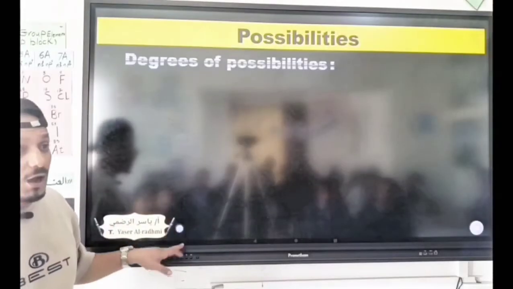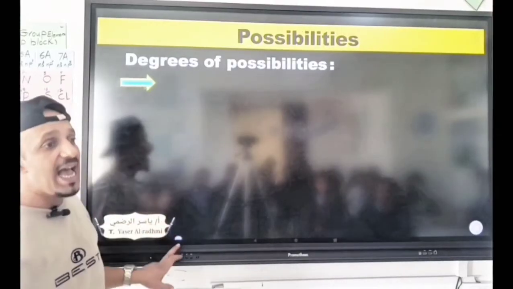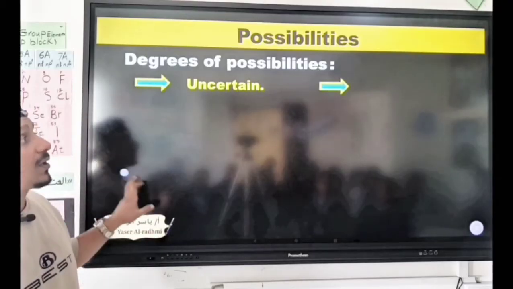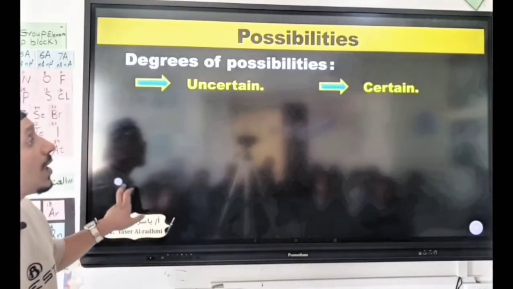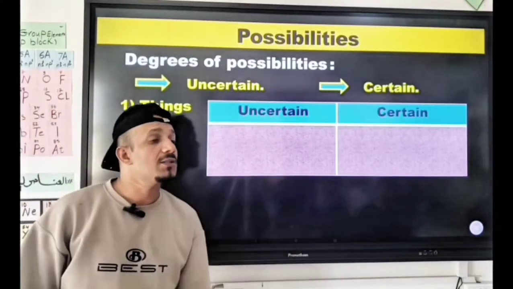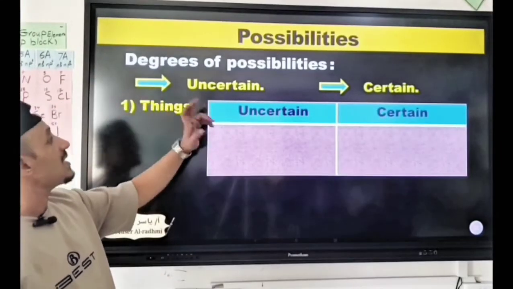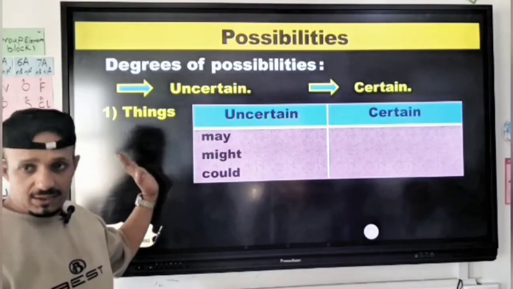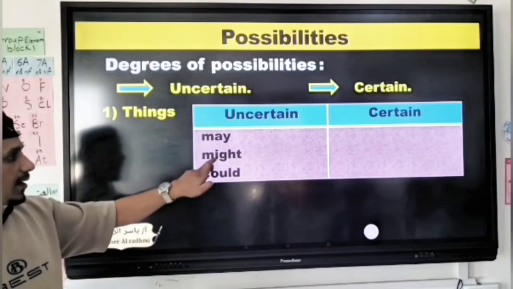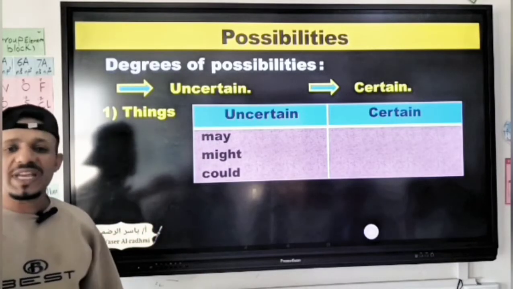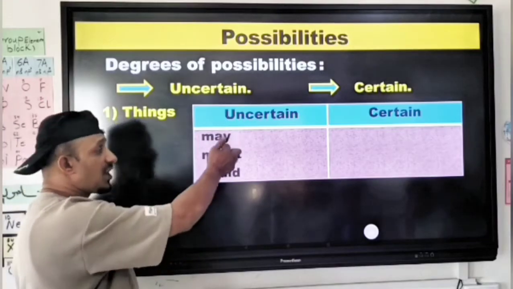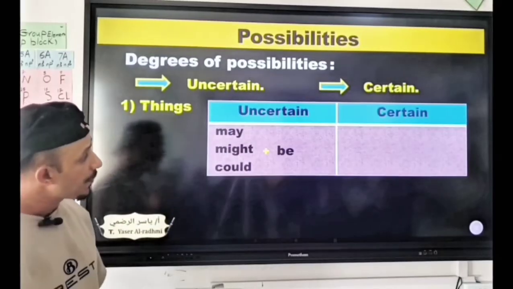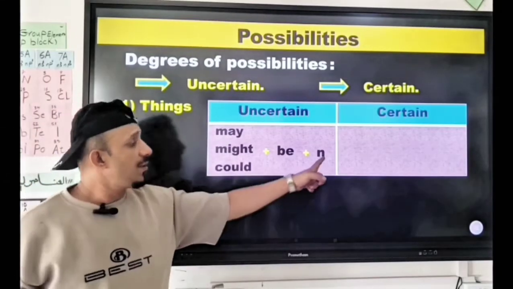So, the degrees of possibilities. The first degree is uncertain. And the second one, certain. If you are going to make a sentence in possibilities about things, use may, might, could after the subject, of course. May, might, could. If you want to make it negative, use not after these three modal verbs. This is uncertain. Then be and the noun.